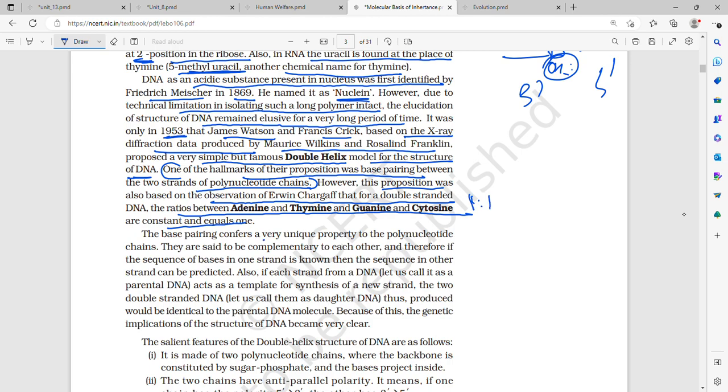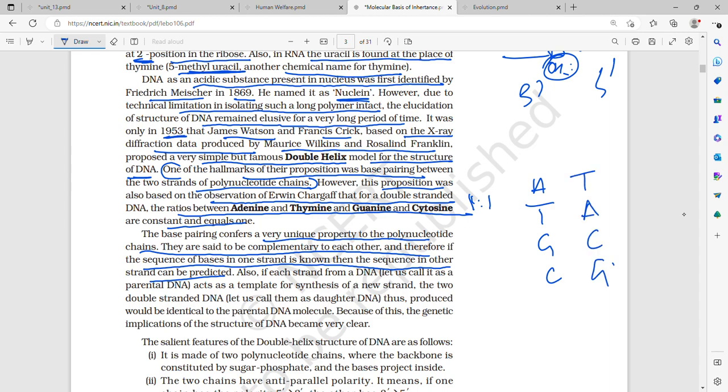Base pairing confers a very unique property on the polynucleotide chain. The strands are said to be complementary to each other, and therefore if the sequence of bases in one strand is known, then the sequence in the other strand can also be predicted. So if in one strand I know it is A, T, G, C, then over here it will be T, here it will be A, here it will be C, here it will be G.